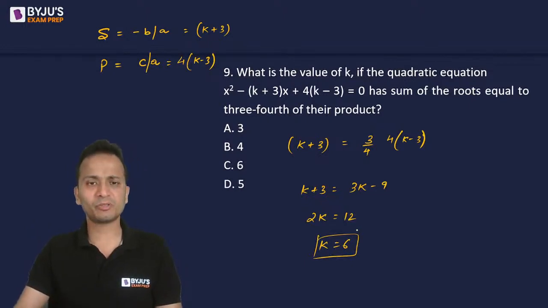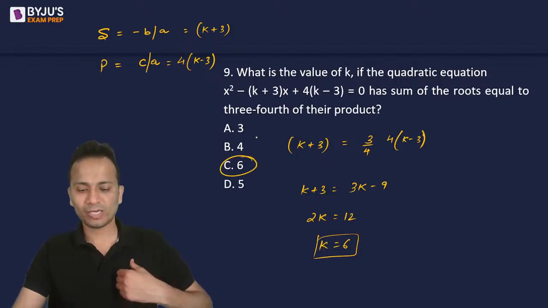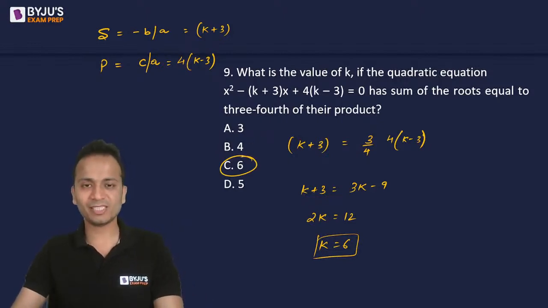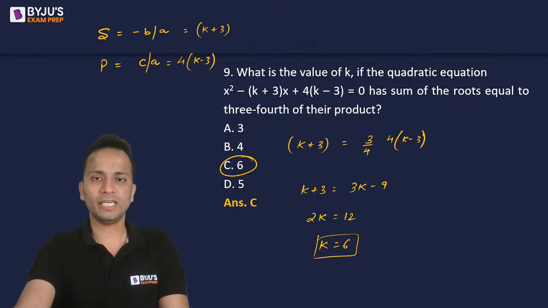Simple answer. Option C. What all you have done? Option C, that is 6 is the correct answer for this one. Okay. Let's move ahead.